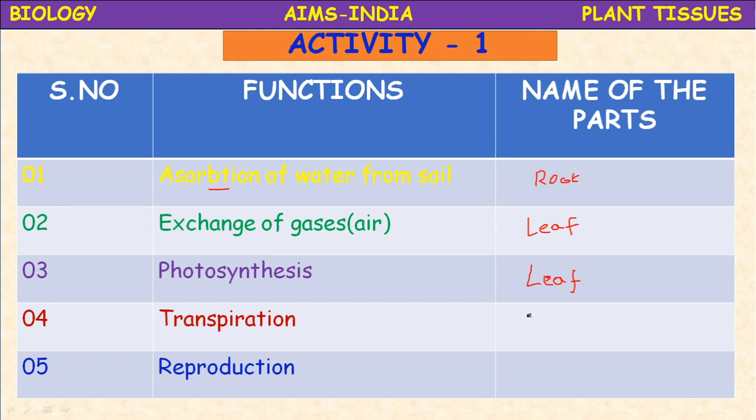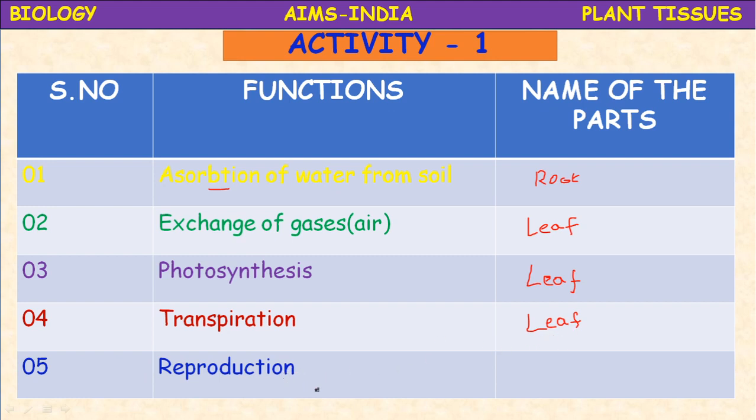So here also leaf, this process is called transpiration. It will cool the plant and it will also help the plant to remove the excess of water and maintain osmotic balance. Once again, leaf. Exchange of gases also takes place through stomata of the leaf. Photosynthesis in the chloroplast of the leaf. Transpiration through stomata of the leaf.